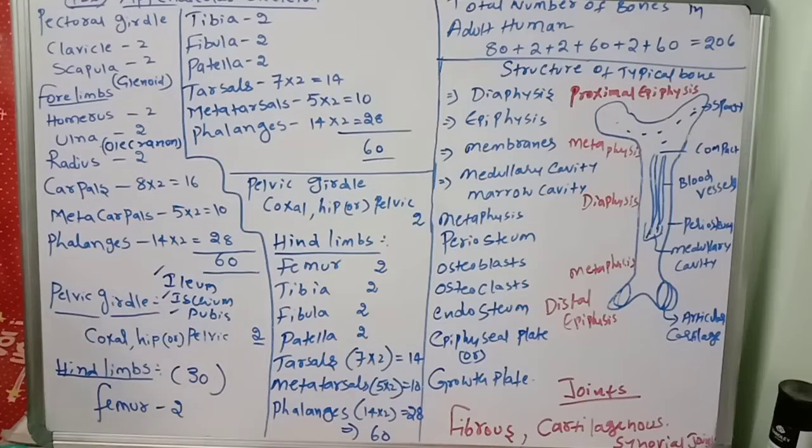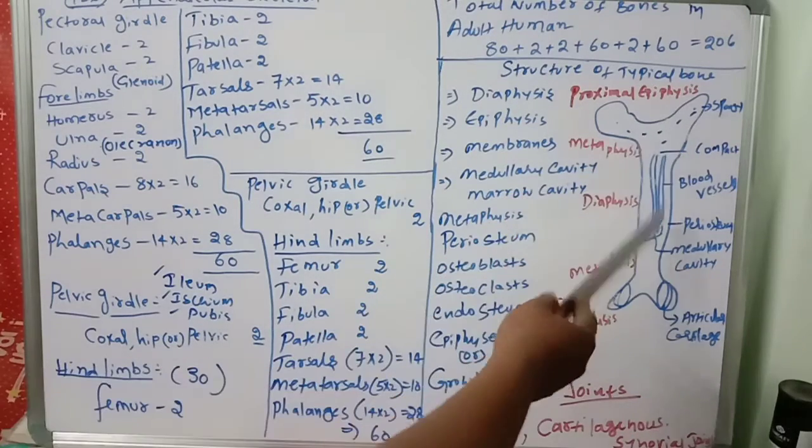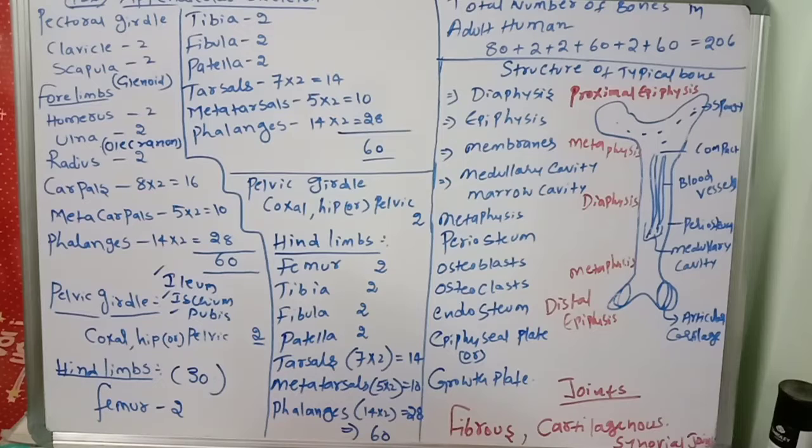That is important. Osteoblast means bone forming cells. It secretes the bone matrix elements. Osteoclasts are also there, the bone destroying cells. There are primitive stem cells, osteogenic cells, that give rise to osteoblasts. So the periosteum is richly supplied with nerve fibers and lymphatic vessels. The outer layer is supplied with blood vessels and nerve fibers.